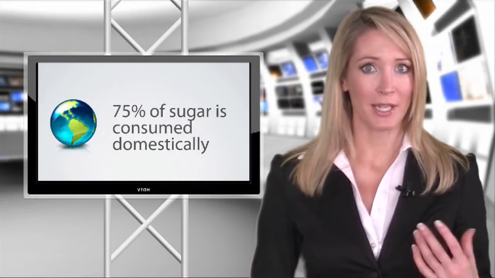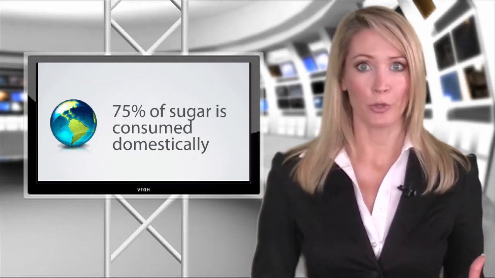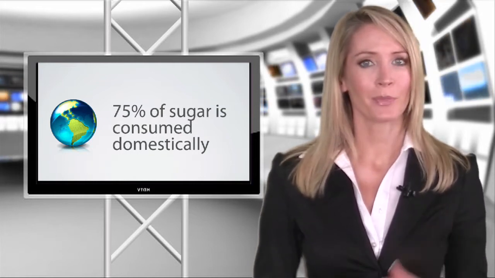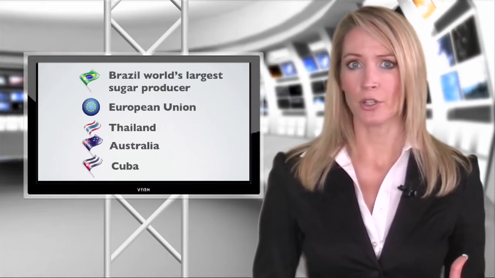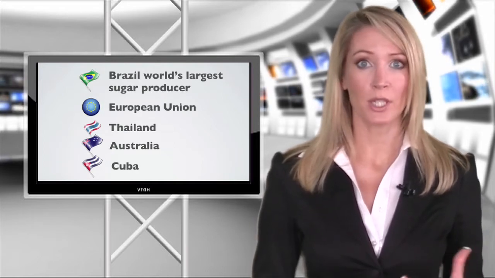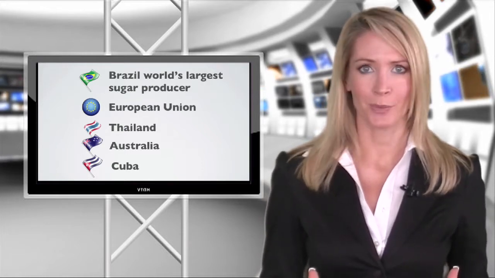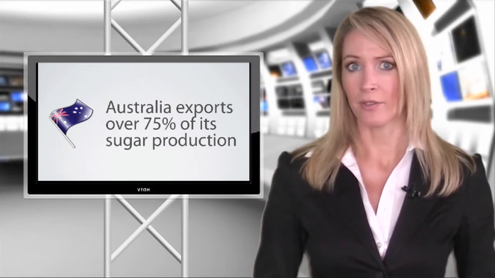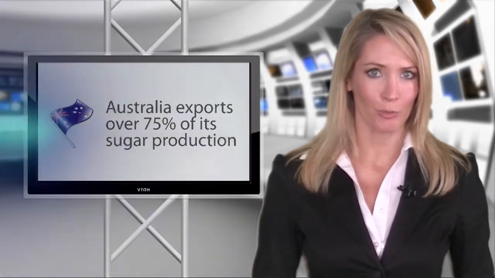Over 3/4 of the total sugar produced is consumed domestically in the countries in which it is produced. The rest is traded around the globe, which is often termed as world sugar. Brazil is the world's largest sugar producer, followed by the European Union. Thailand, Australia and Cuba, the top 5 exporting countries, make up almost 65% of the world total exports. Australia's dependency on its sugar exports is much higher than that of any country. It exports over 75% of its total sugar production.